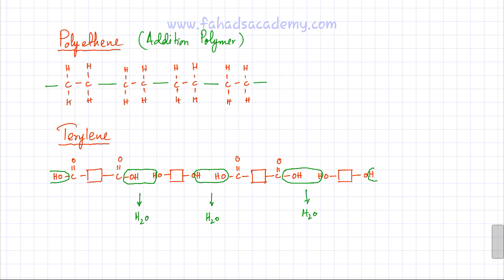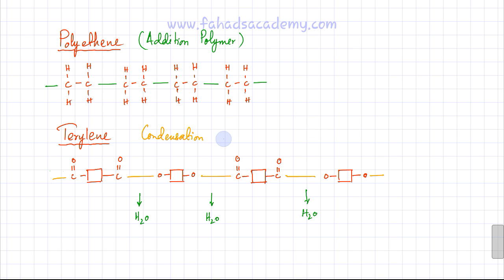So water is removed in each of the linkages. So now I've removed the H and OH, and each of the atoms is now short of one bond. So they start linking up with each other. The C double bond O links up with the oxygen. So they all start linking up with each other, and this continues on both sides, making a very long chain. So this is an example of a condensation polymerization.